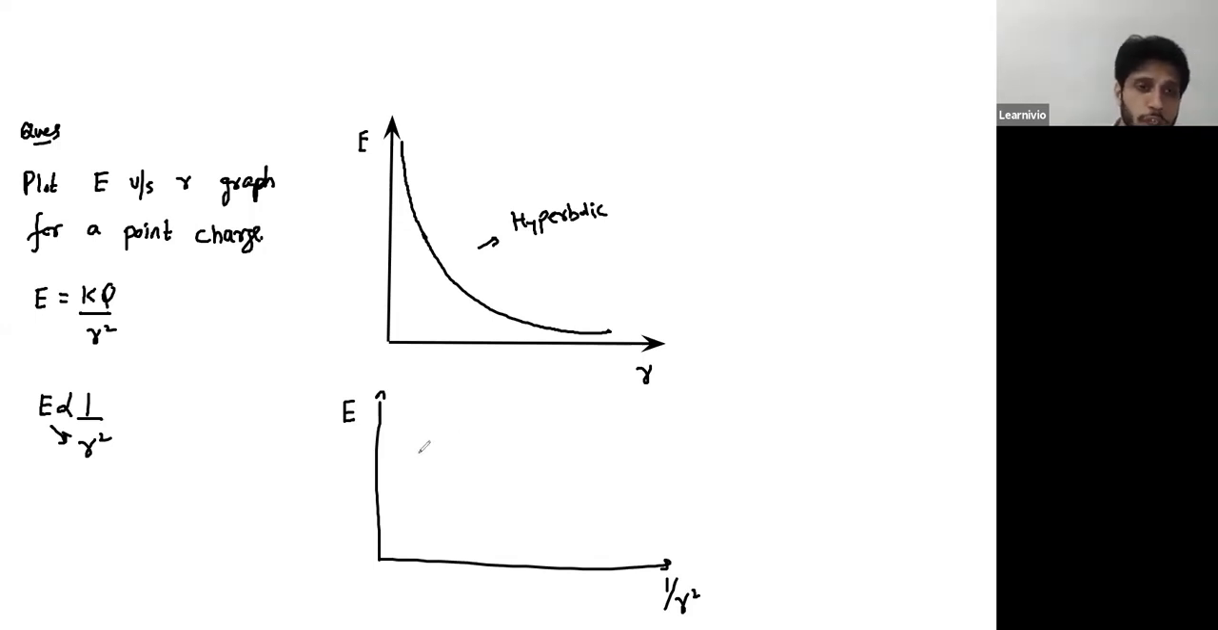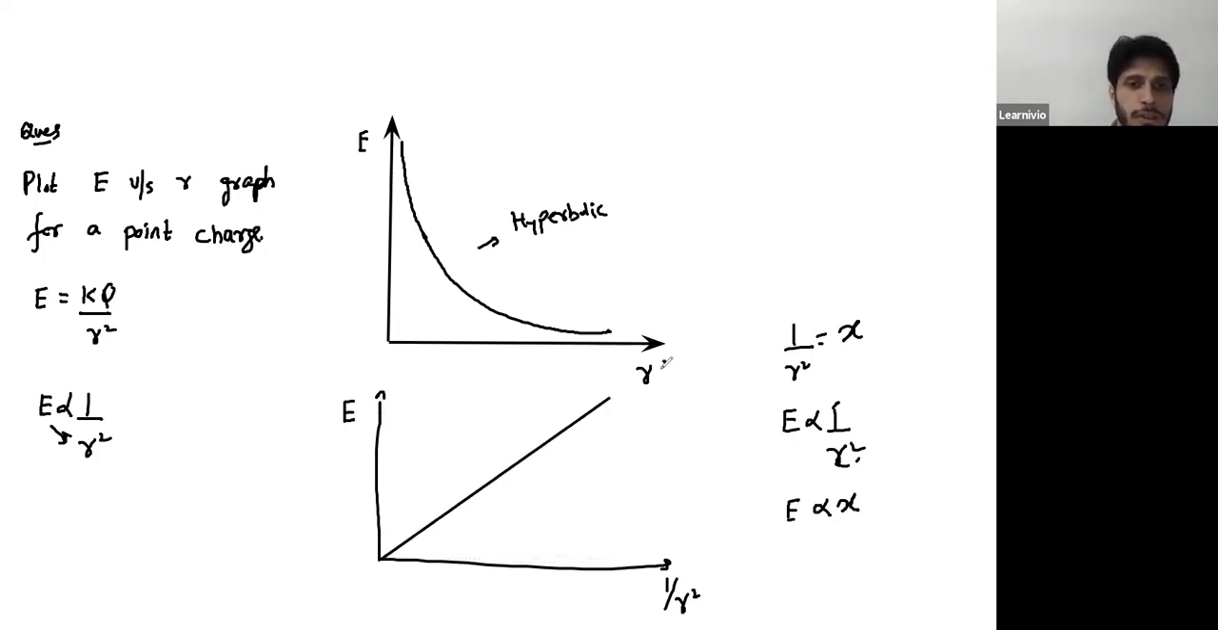But if you need to plot E versus 1 by R square, put 1 by R square as another variable x. Then E is inversely proportional to R square, which means E is directly proportional to x. If it is directly proportional, the graph should be a straight line. Here R is in meter and E is in Newton per Coulomb.